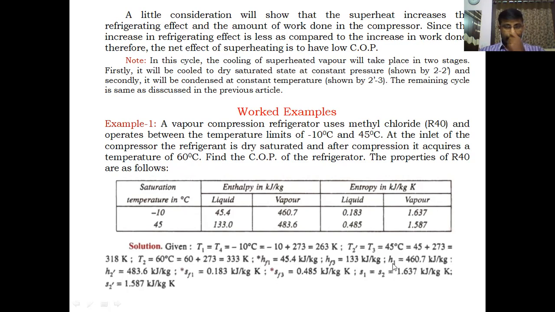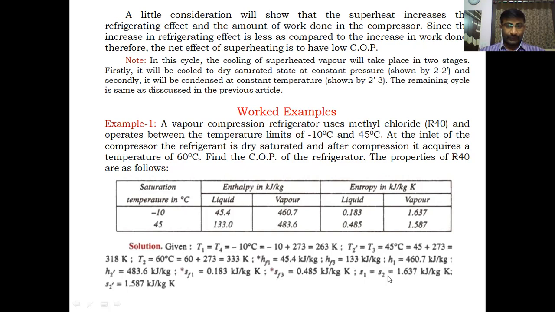H1 is the vapor enthalpy at lower temperature, at -10, 460.7. H2 dash is the vapor enthalpy at higher temperature, at 45, 483.6 kilojoules per kg. And these are the corresponding entropy values. SF1, the liquid entropy at -10, is 0.183. SF3 is the liquid entropy at higher temperature, 45, 0.485.